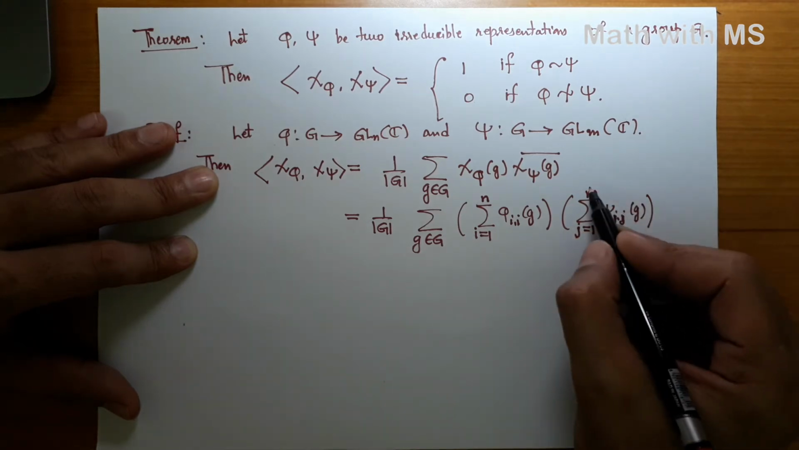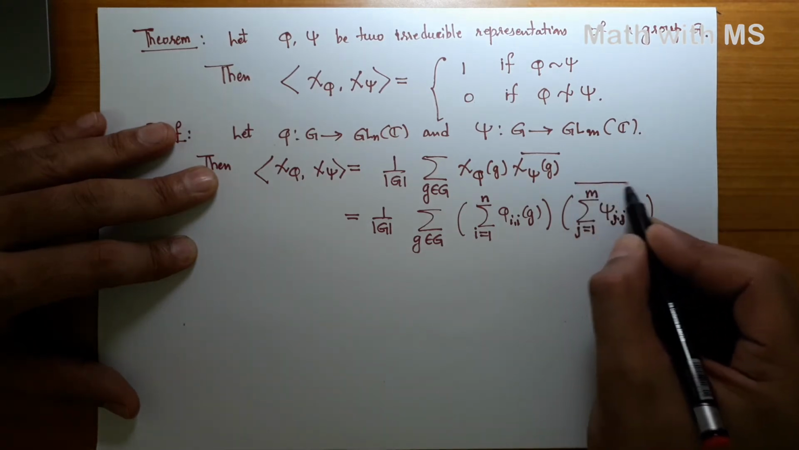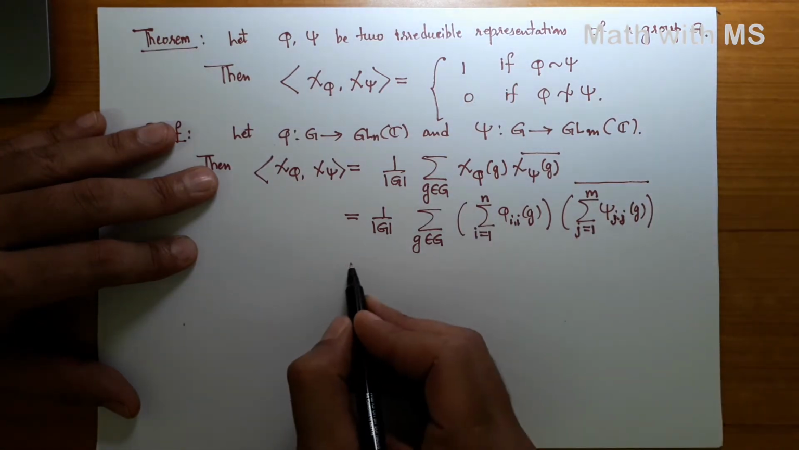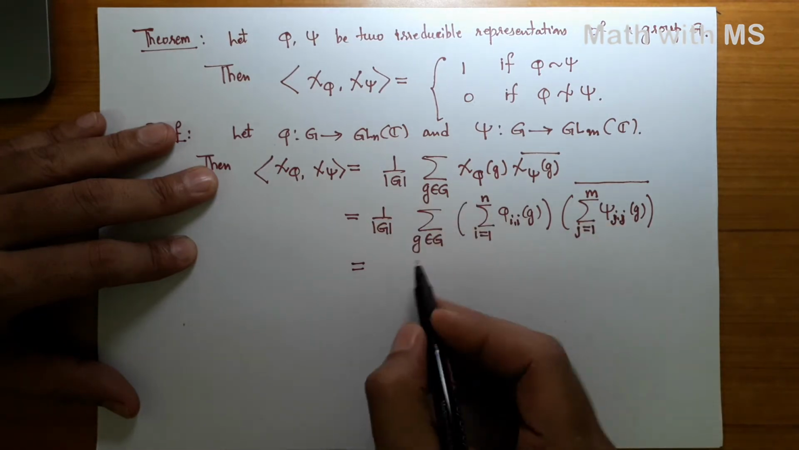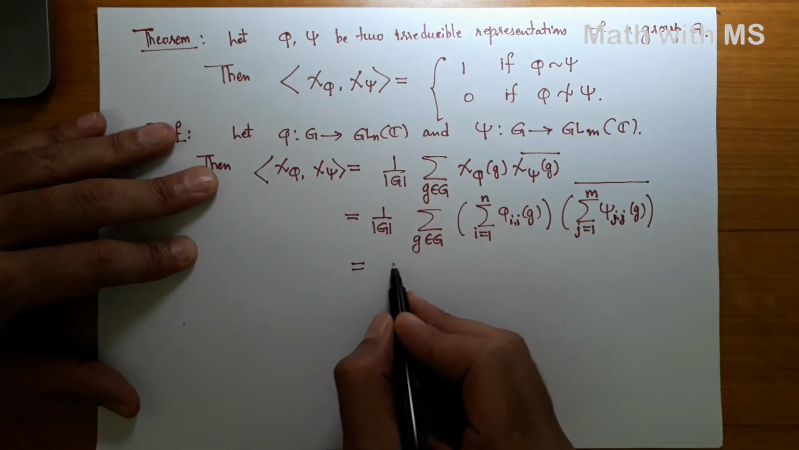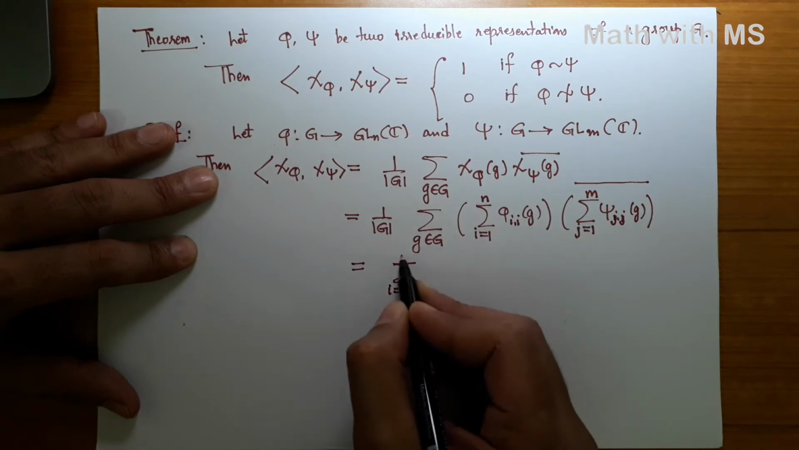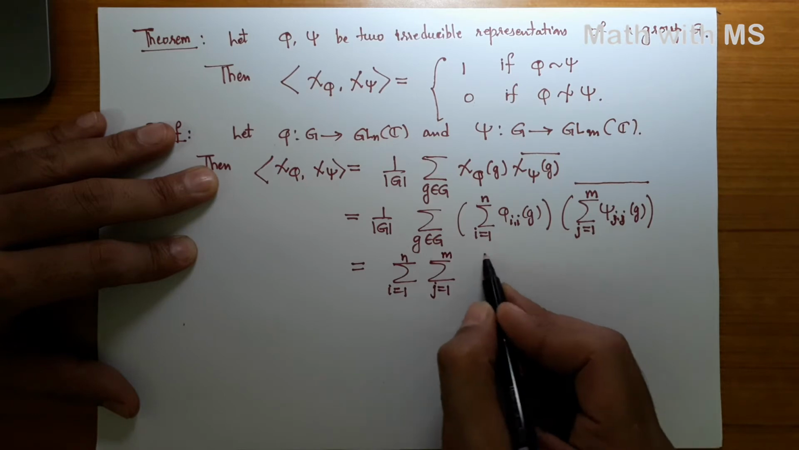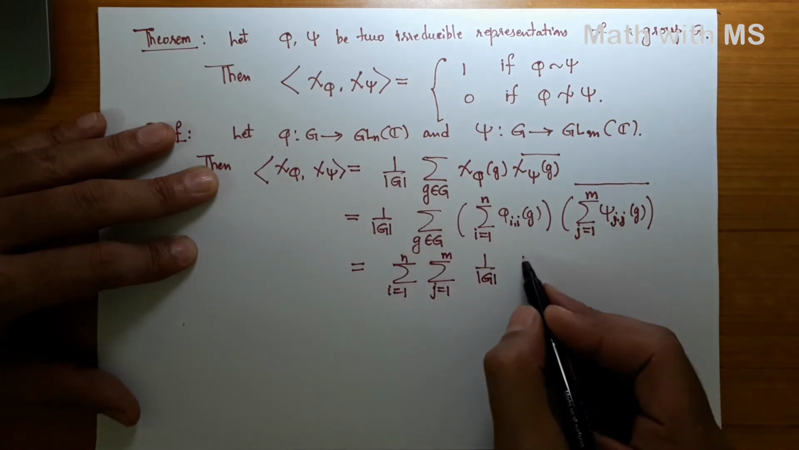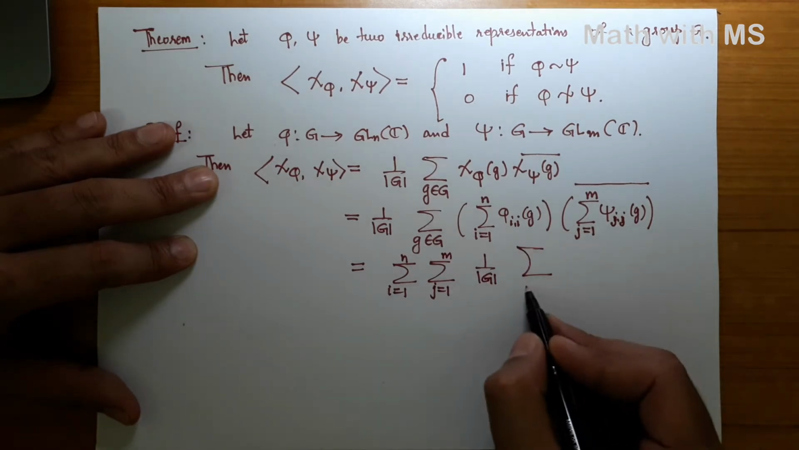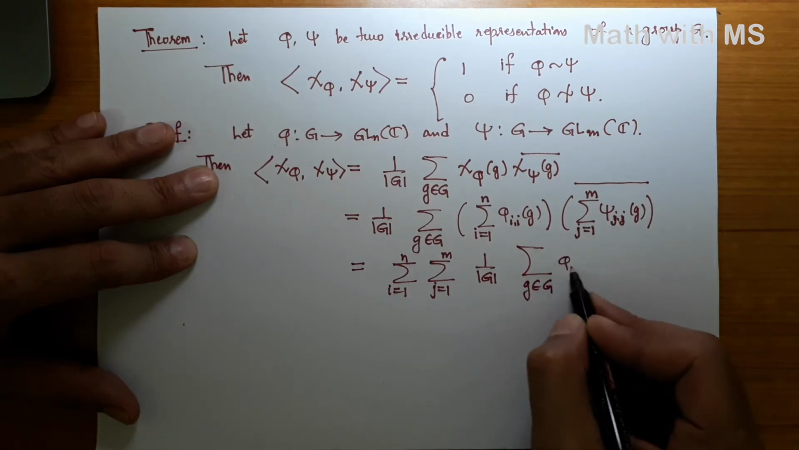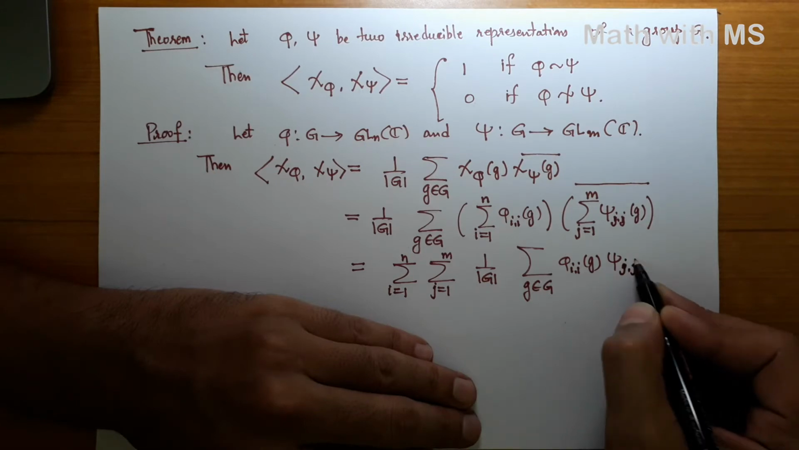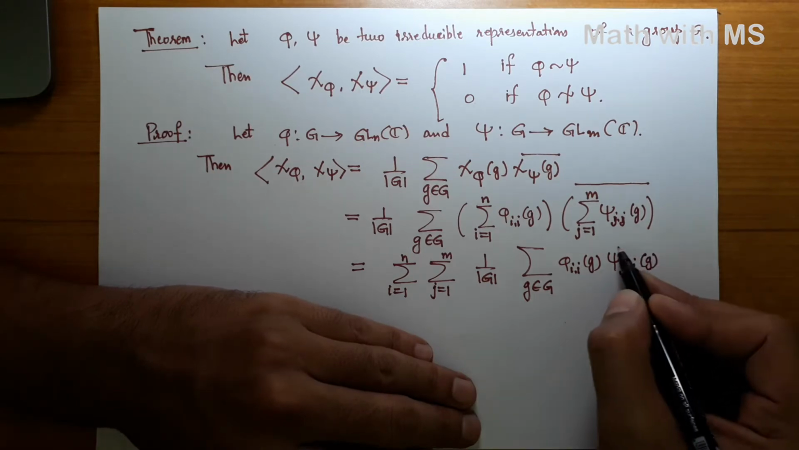Okay, and the bar over this. All right. So this sum is finite. We can bring this summation over i and j outside. So it becomes summation i from 1 to n, summation j from 1 to m, 1 by order of the group G, and then summation over the group element g in the group G, phi_i(g) times the conjugate of psi_j(g).